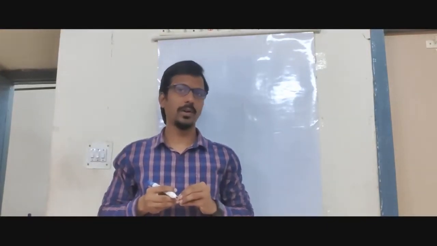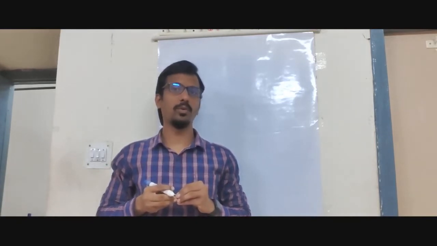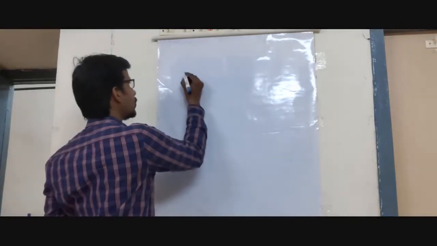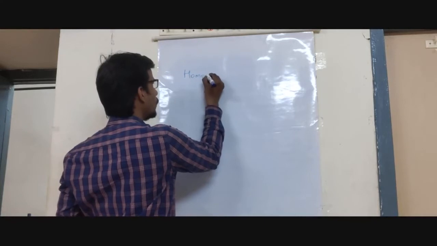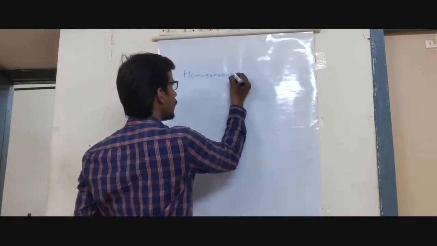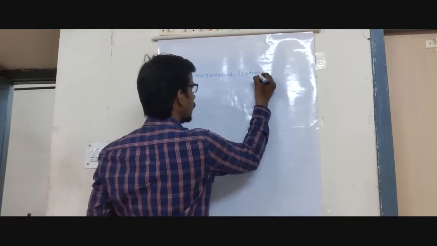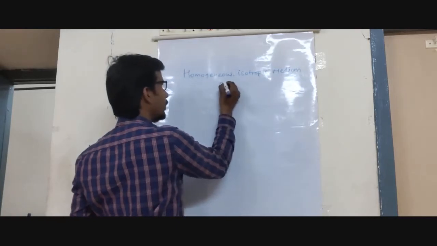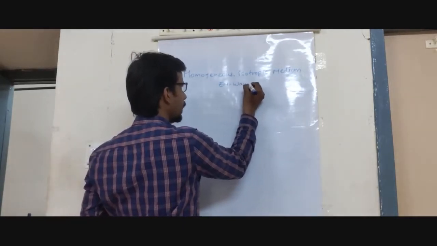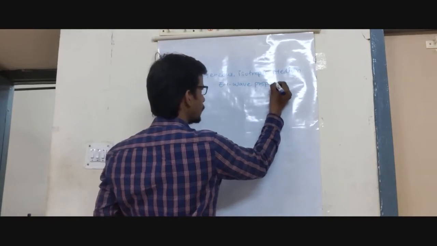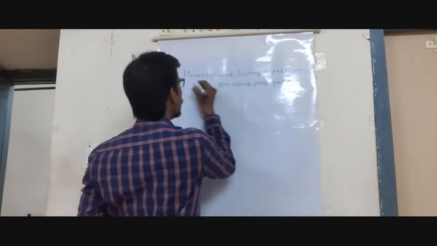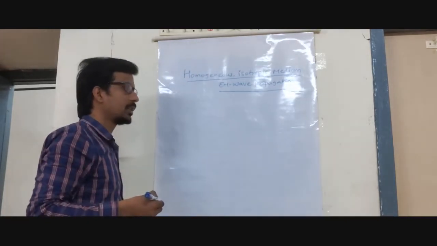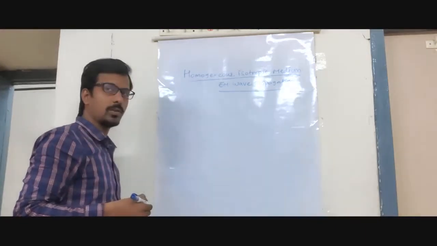In today's topic, we are going to discuss the homogeneous and isotropic medium, and how electromagnetic waves travel through it. Understood? Homogeneous and isotropic medium. EM wave propagation. Understood? How electromagnetic waves travel in a homogeneous isotropic medium.